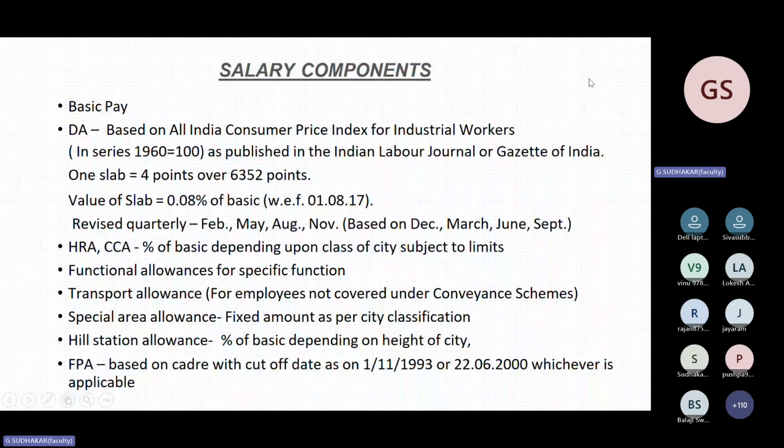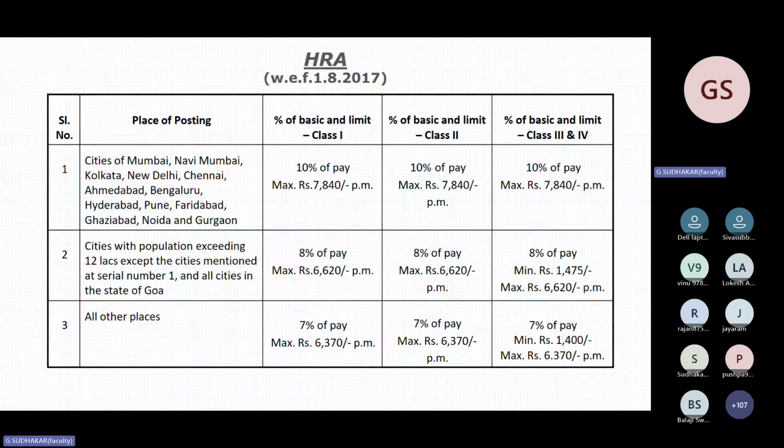So this is the HRA, effective from 1/8/2017. Unless your wage revision is revised, you will not get the increased HRA. Your DA, merger of DA and CCA. Other benefits they will increase. For example, last week, there is a good news for all the officers.